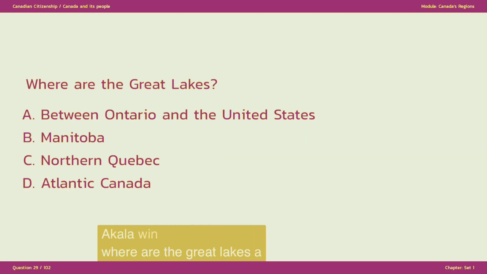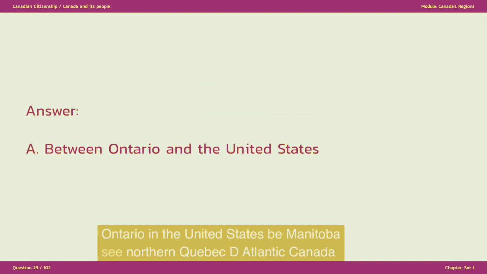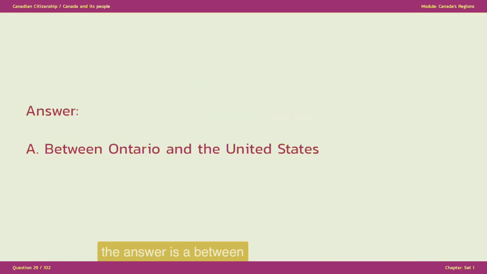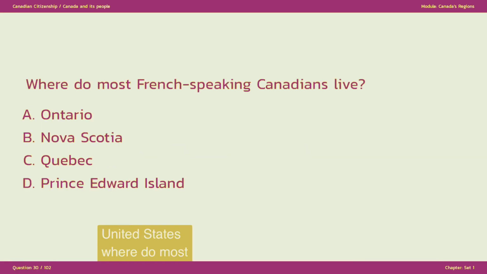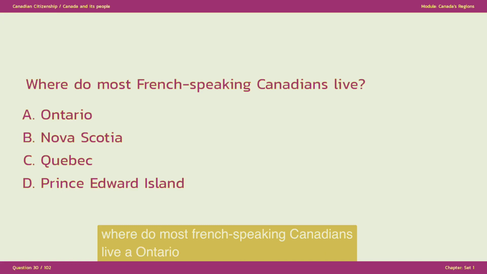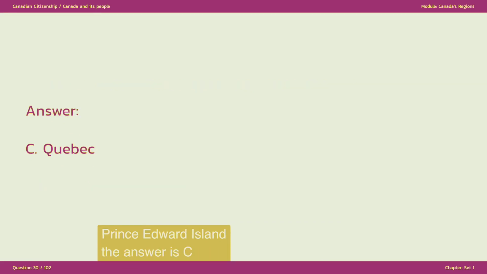Where are the Great Lakes? A. Between Ontario and the United States. B. Manitoba. C. Northern Quebec. D. Atlantic Canada. The answer is A. Between Ontario and the United States. Where do most French-speaking Canadians live? A. Ontario. B. Nova Scotia. C. Quebec. D. Prince Edward Island. The answer is C. Quebec.